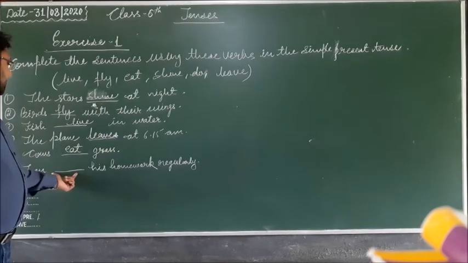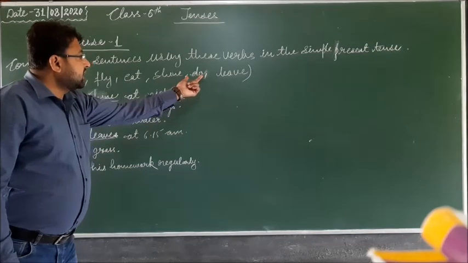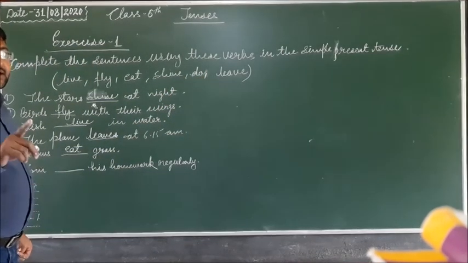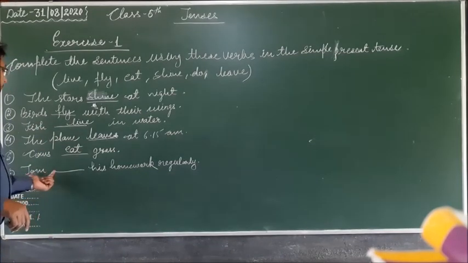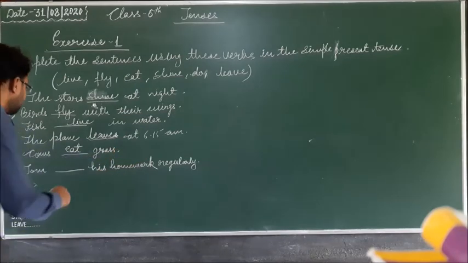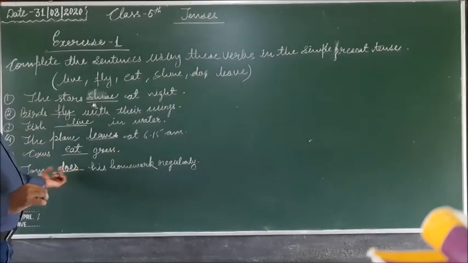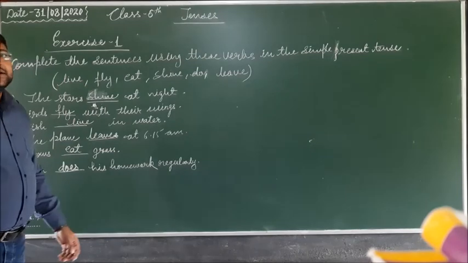So Tom do, and in the verb do we will apply es to make the verb singular. So Tom does his homework regularly. Es is applied here because the subject is singular. So in this way your exercise 1 is completed.